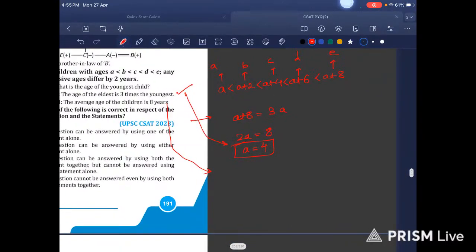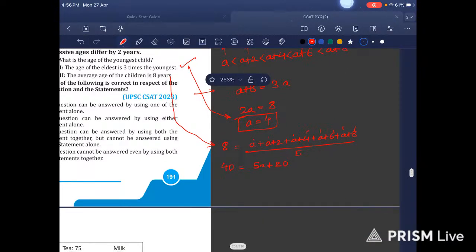Average age of the children is 8 years. Average is 8 years: A plus 2 plus A plus 4 plus A plus 6 plus A plus 8, divided by 5. 5 8s are 40. This becomes 5A plus 2 plus 4 plus 6 plus 8, which is 20. And then 5A is equal to 20 and A is equal to 5. Sorry, not 5, 4.